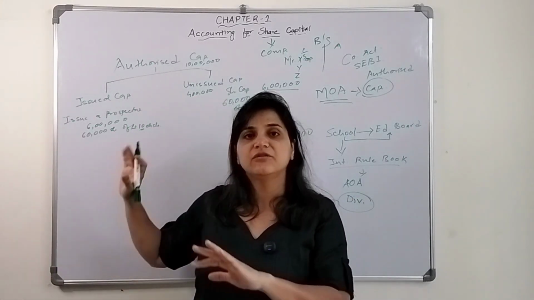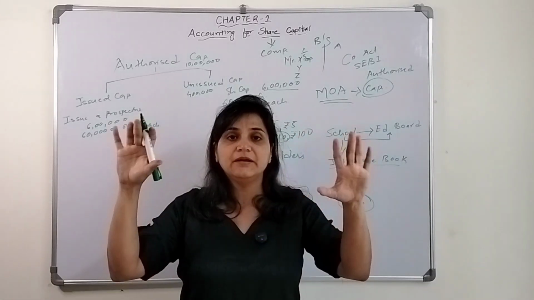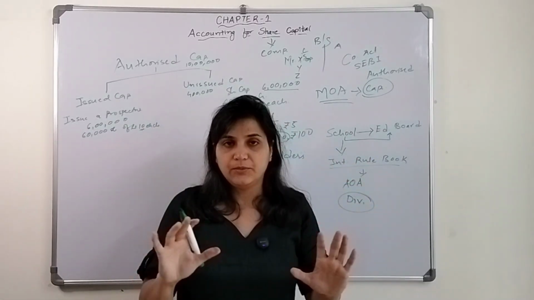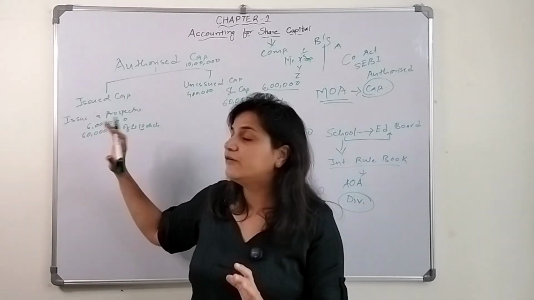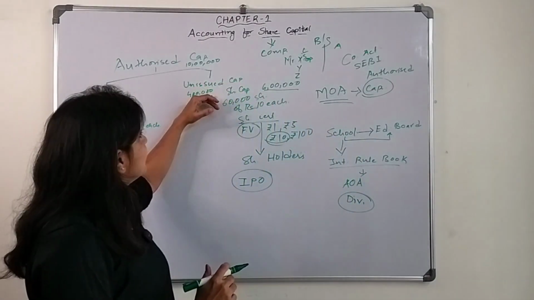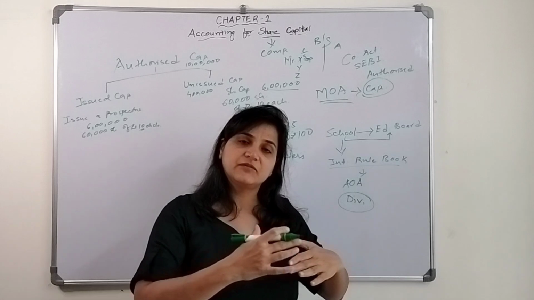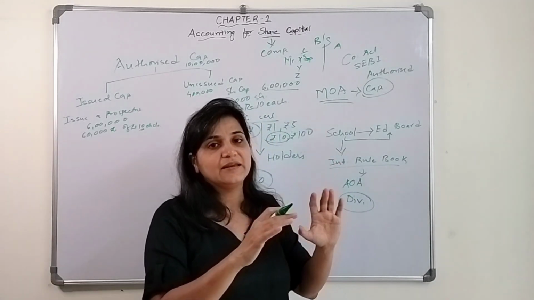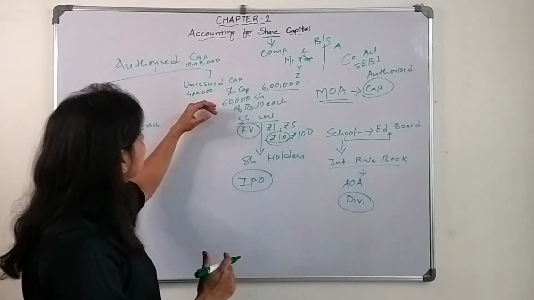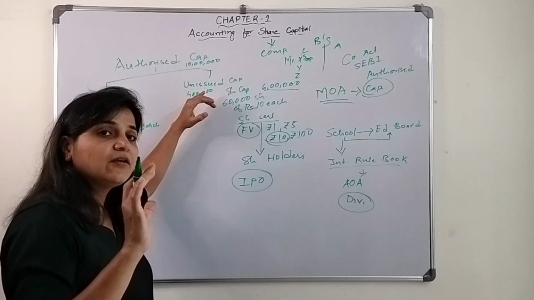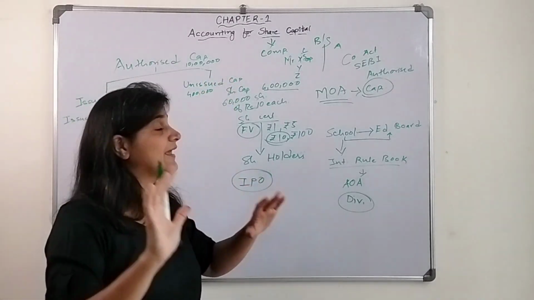That time also they will issue a prospectus, but not in such a detailed way, only briefly, because they have already told the public. Until winding up, they can ask for this money from the public at any time. So this 4 lakh amount is called unissued capital.